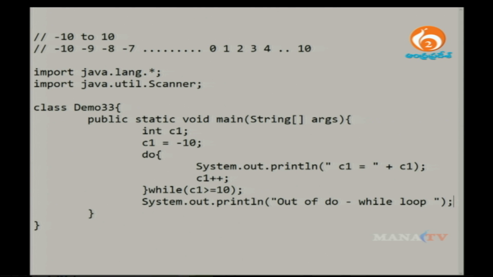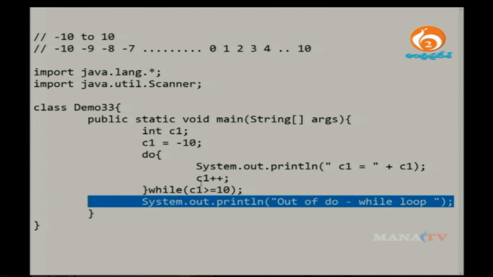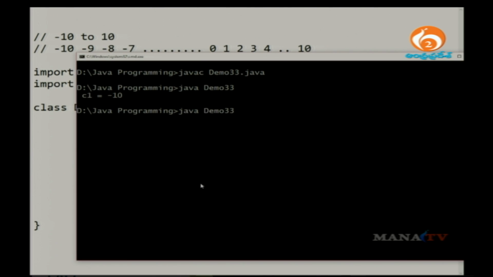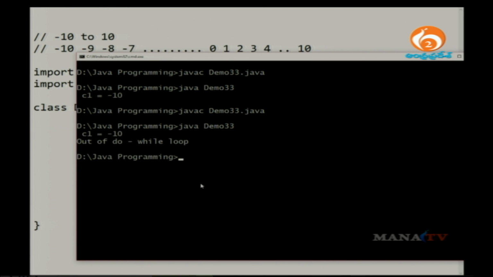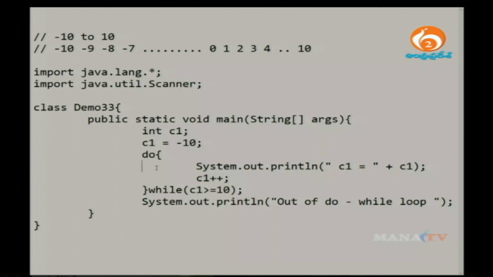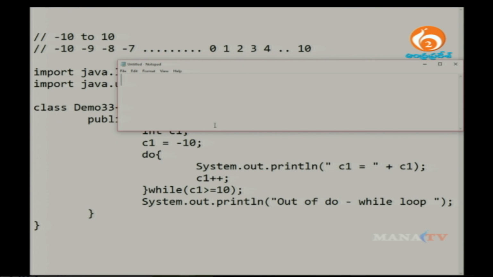Yes, okay. So this is how you can define the programs. Now let me show you the compilation once again. See that the first time the value is printed, but then the program directly transfers out of the do while block. Now let me write the same kind of program with a while block statement. I already showed you yesterday, but let me show you the differences with a simple example.